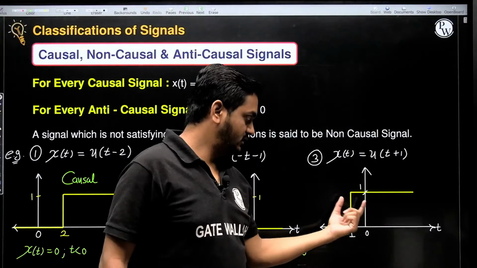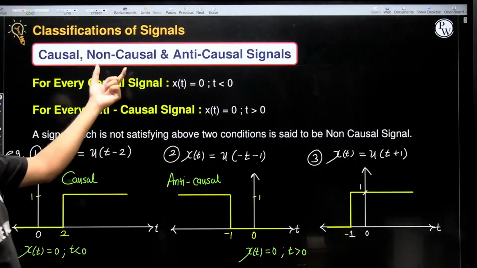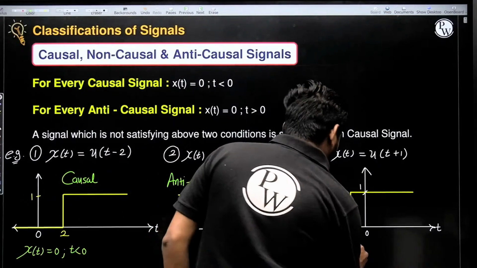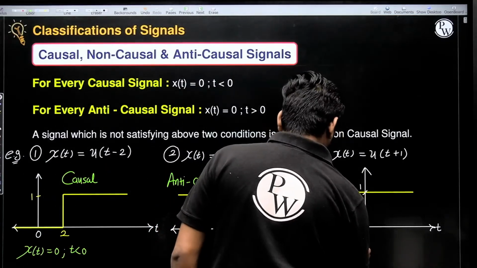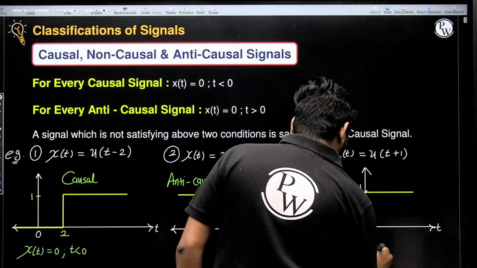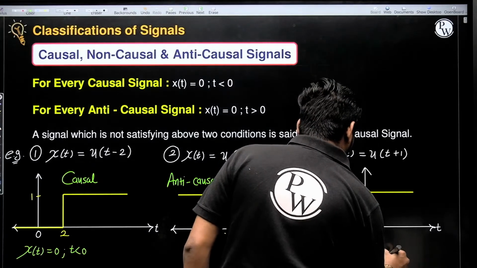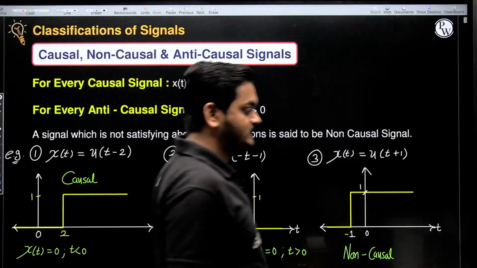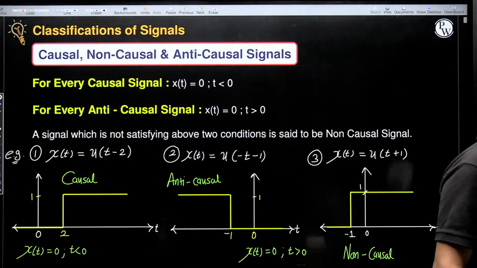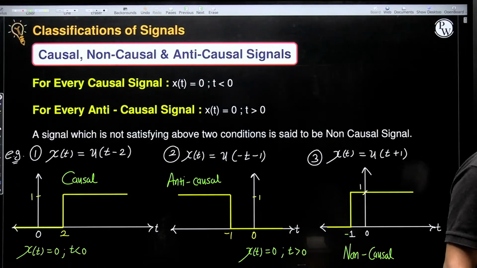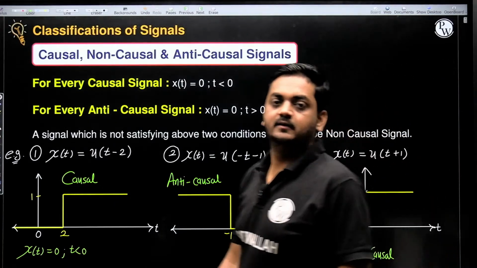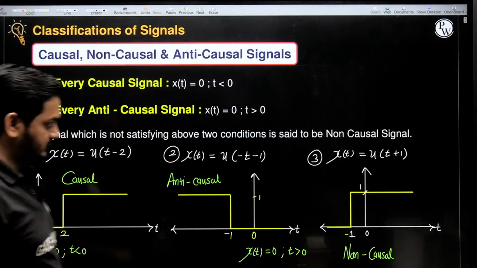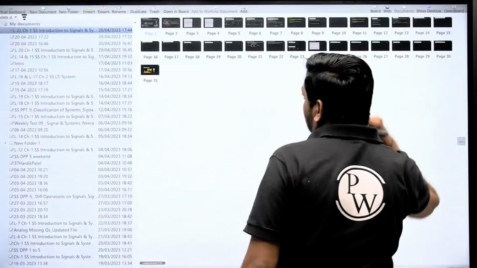So this signal is not satisfying any of the two conditions, correct? So here this is known as non-causal signal. Is this clear? Clear to each and everyone? Okay. So this is causal, this is anti-causal, this is non-causal.